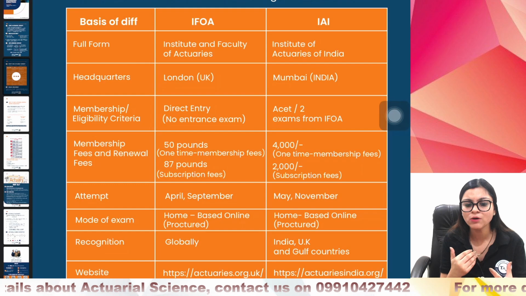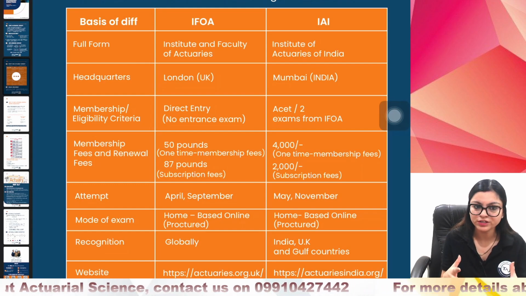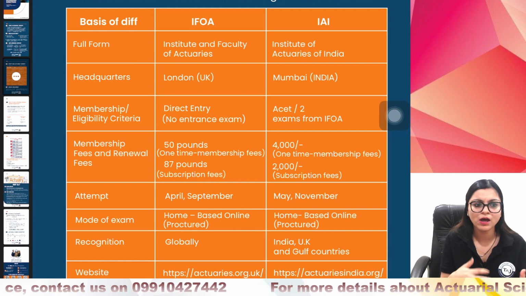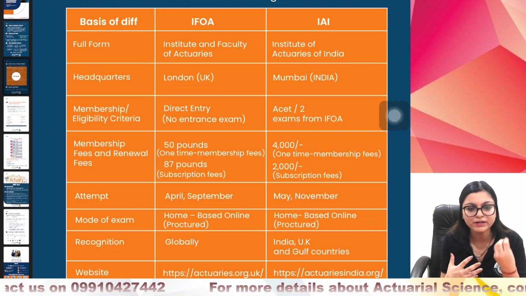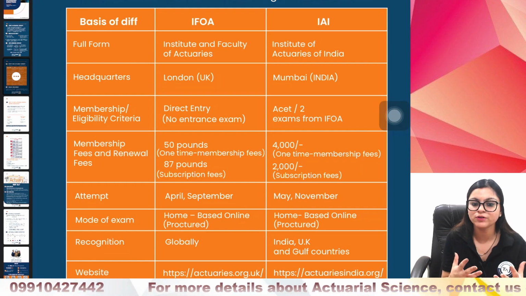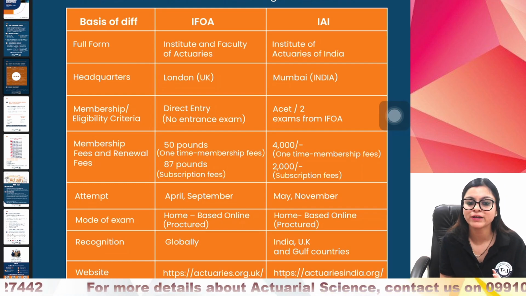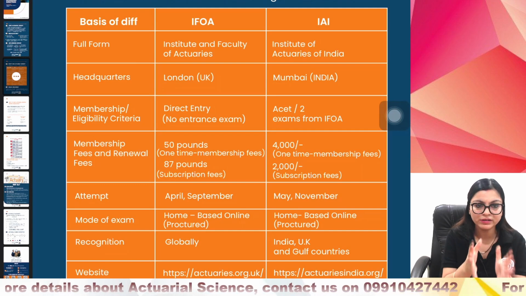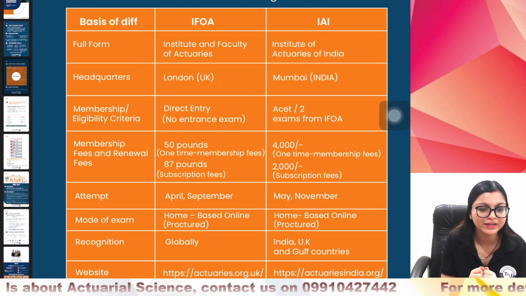Now, if we talk about both the bodies' recognition, both are statutory bodies, and as of now, if you are planning to enter into actuarial science, there is no difference whether you give exams from IFoA or II, because all multinational companies and all Indian companies accept both the societies' exams.